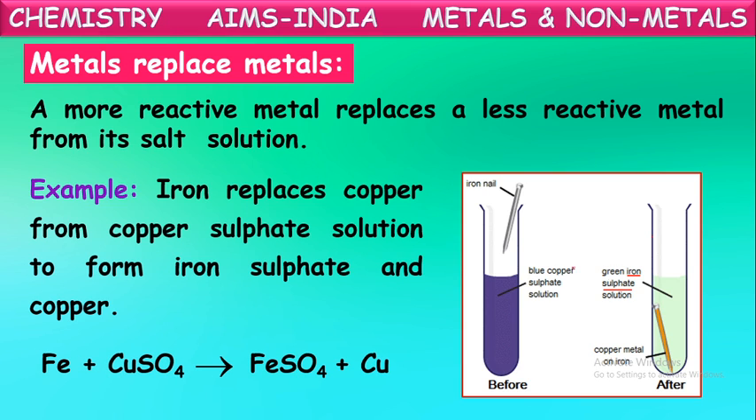This is the equation related to that. So initially we have taken copper sulfate, which is in blue color. To that iron is added. So this iron comes into the place of copper and replaces it. So that iron sulfate is formed, and copper is deposited on the iron nail. This is called a displacement reaction also. So here more reactive metal iron displaces less reactive metal copper.